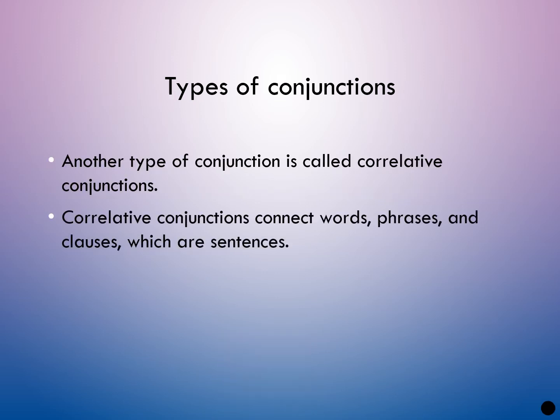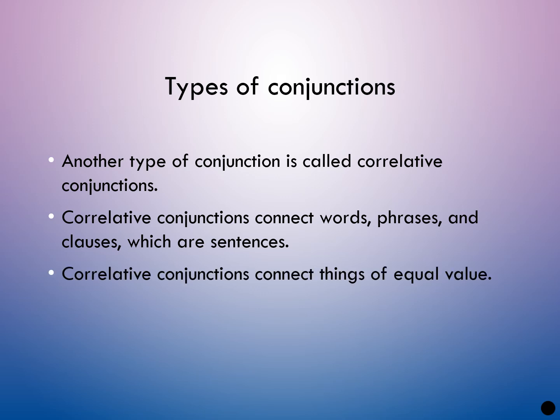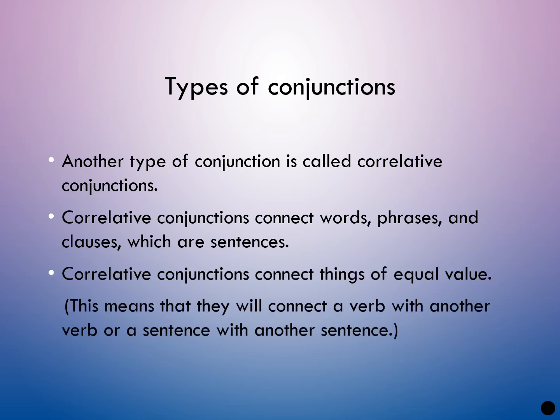Another type of conjunction is called correlative conjunction. Correlative conjunctions connect words, phrases, and clauses which are sentences. Correlative conjunctions connect things of equal value. This means that they will connect a verb with another verb or a sentence with another sentence.